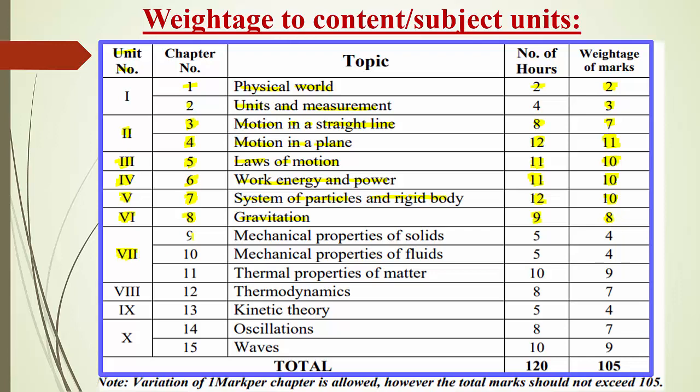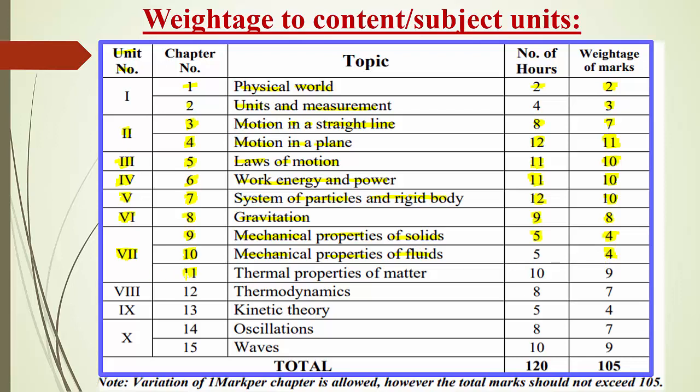Unit 7 has 3 chapters: chapters 9, 10 and 11. Chapter 9 is mechanical properties of solids. Mechanical properties of solids is a 5-hour chapter and we will get nearly 4 marks from this chapter. And the 10th chapter is mechanical properties of fluids. Again it is also a 5-hour chapter and from this chapter we will get 4 marks of questions.